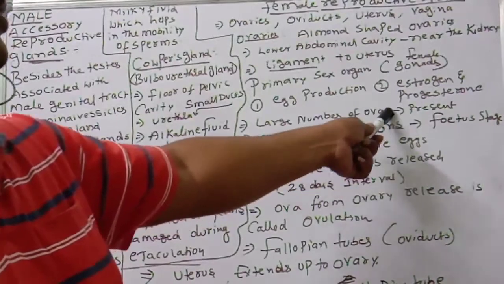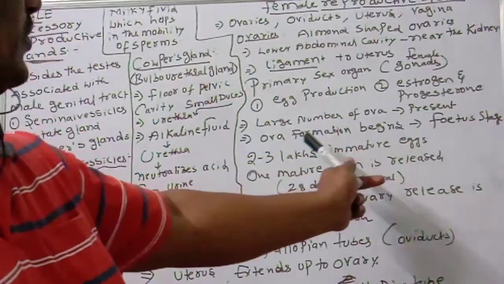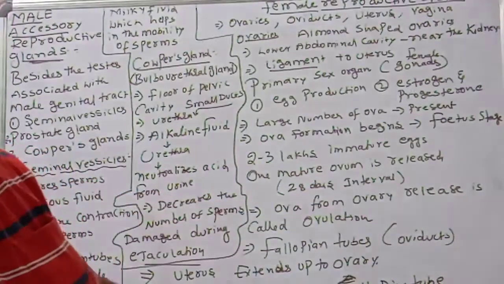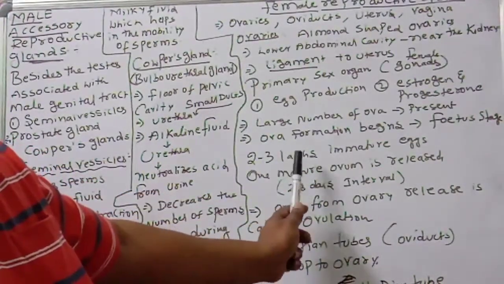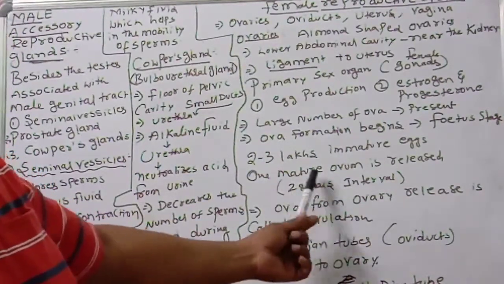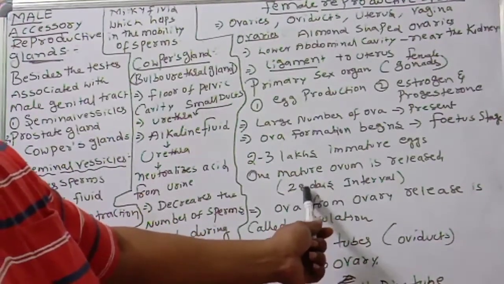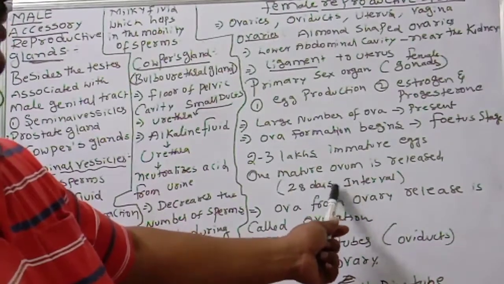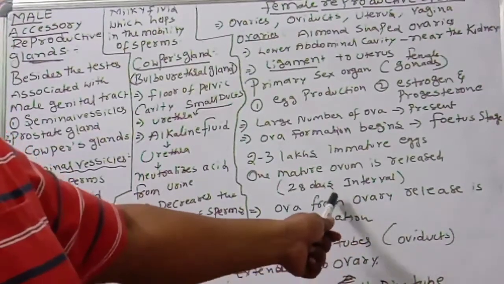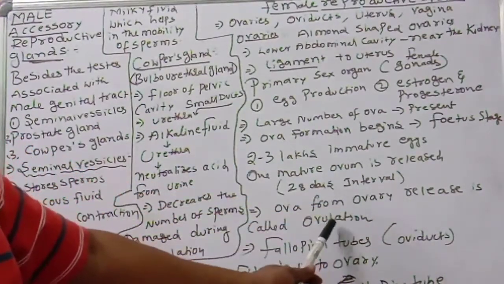A large number of ova is present in the ovaries. Ova formation begins at the fetus stage. At birth, believe it or not, 2 to 3 lakh immature eggs are there in the ovary. Once maturity is reached, the number comes down to hundreds, because degeneration takes place. One mature ovum is released every month from one ovary, at 28 days interval. That is called the menstrual cycle. Releasing of ova from the ovary is called ovulation.